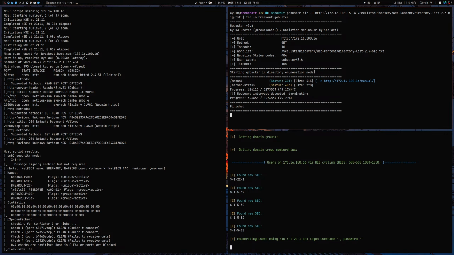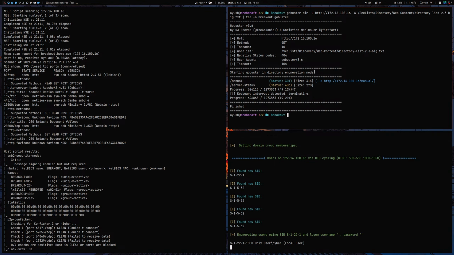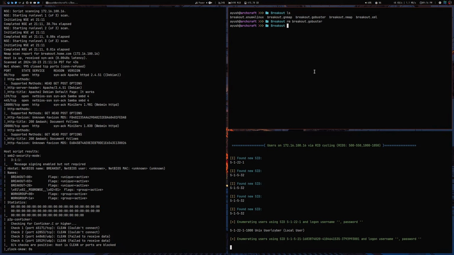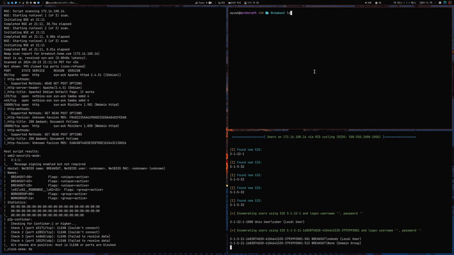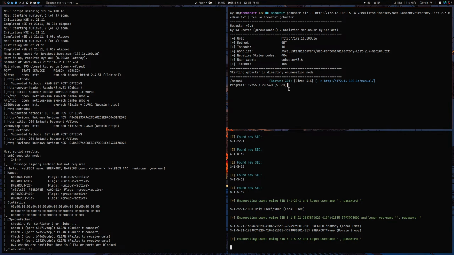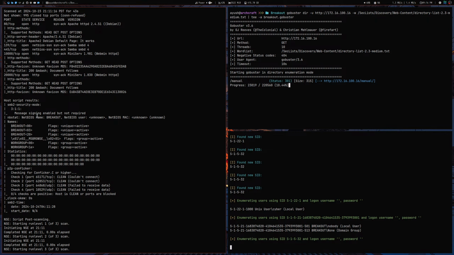I'm sorry. You don't usually require the big one. That's why it's taking that long. GoBuster, yeah, please. There's a medium actually. It's smaller and for CTF purposes, that's enough.